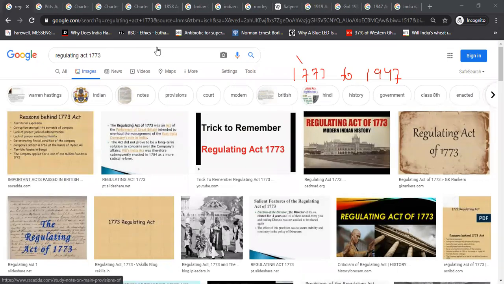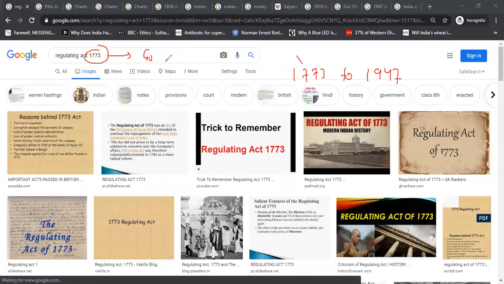So, Regulating Act 1773. What happened via this act? The Governor of Bengal became Governor General of Bengal, and at that time Warren Hastings was the Governor of Bengal, and he became the Governor General. The process of centralization started.